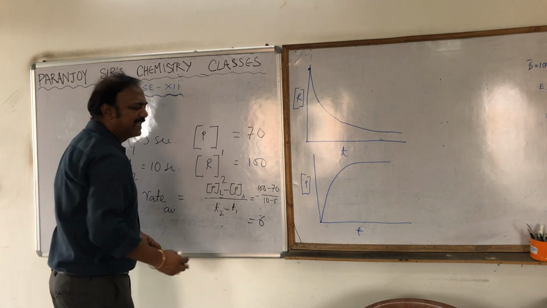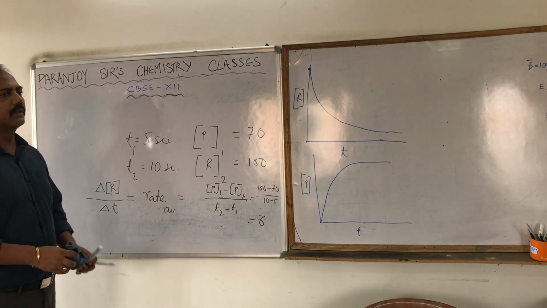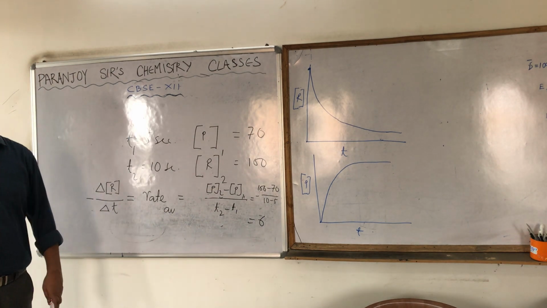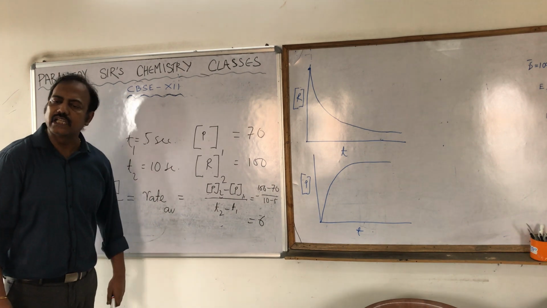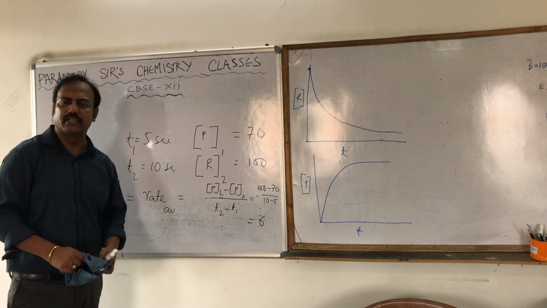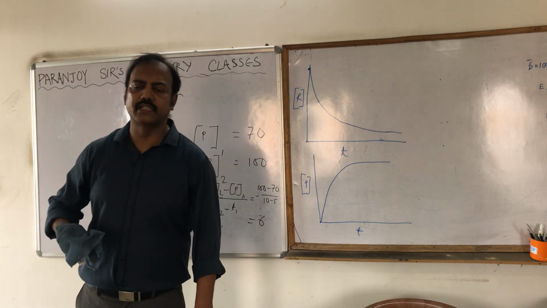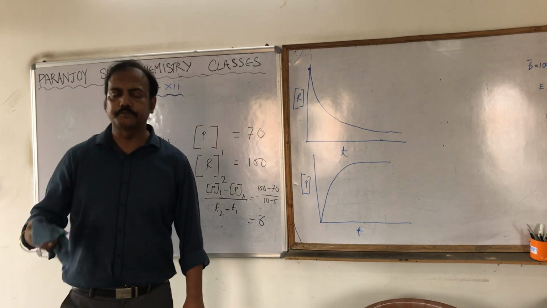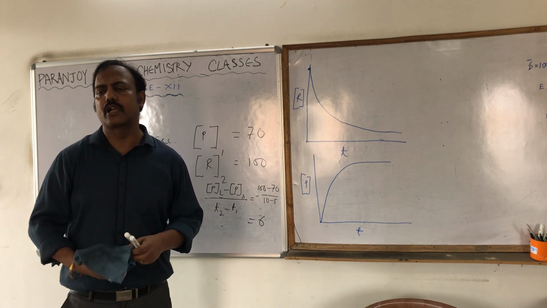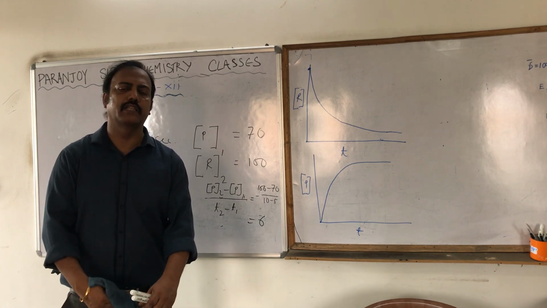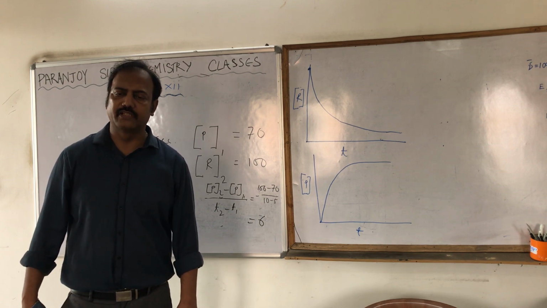So is any negative sign required in case of the concentration of the product? No. Why not? Because the concentration of the product is increasing with increasing time. Hope it is clear why we write a negative sign for the concentration of the reactant, and why in terms of the concentration of the product we write the average rate with a positive sign.